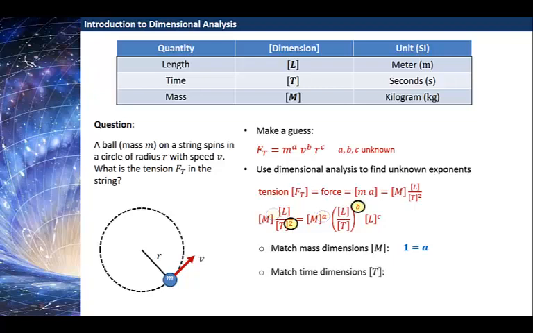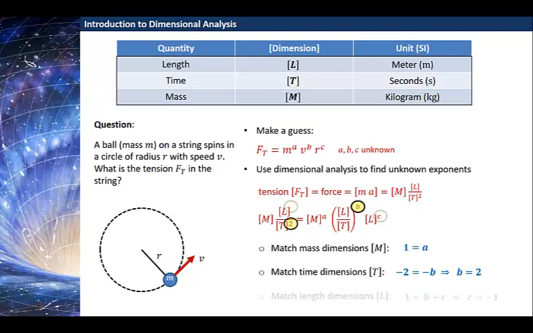Let's do the same for time. On the left-hand side, I have time in the denominator squared, so that'll be to the minus 2. And then on the right-hand side, I have time in the denominator all to the power b. And so I'll have minus 2 is equal to minus b, or just getting rid of the minus signs, that means b is equal to 2.